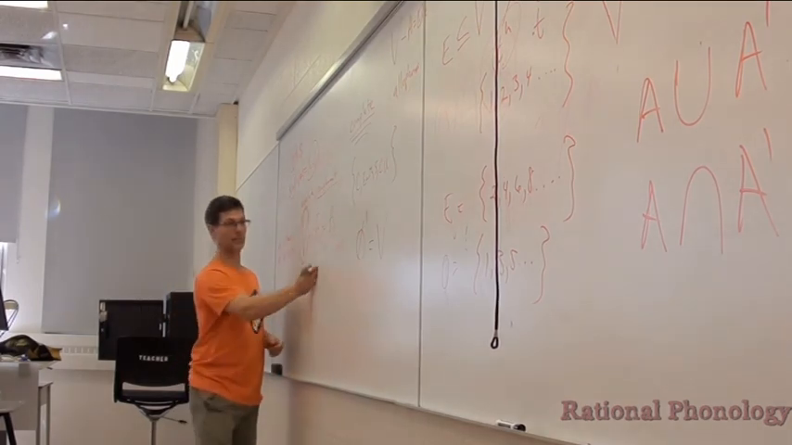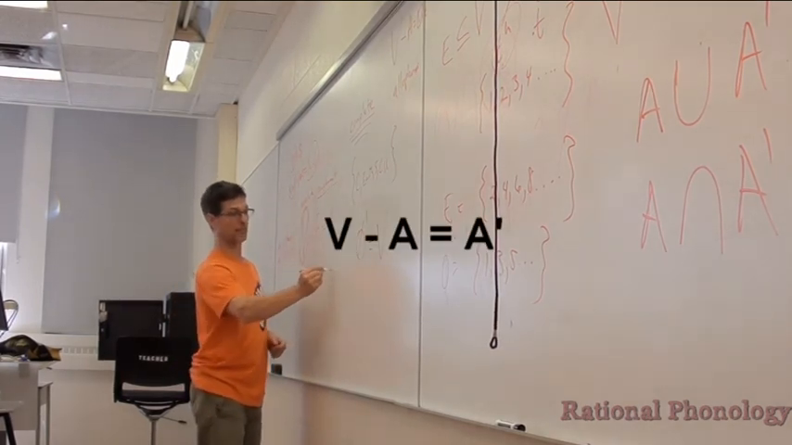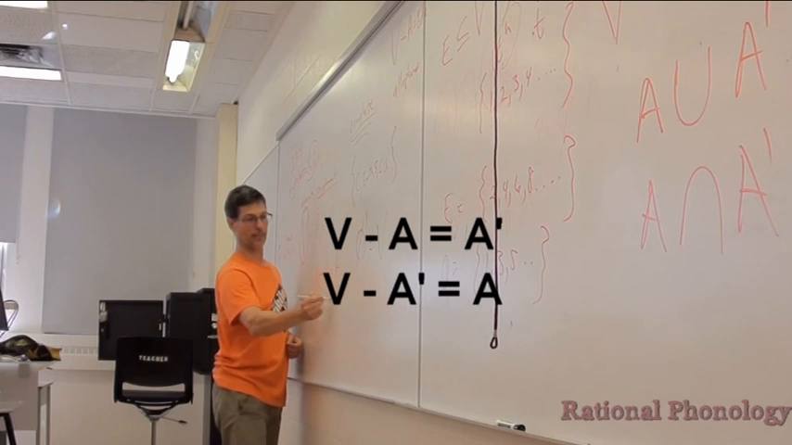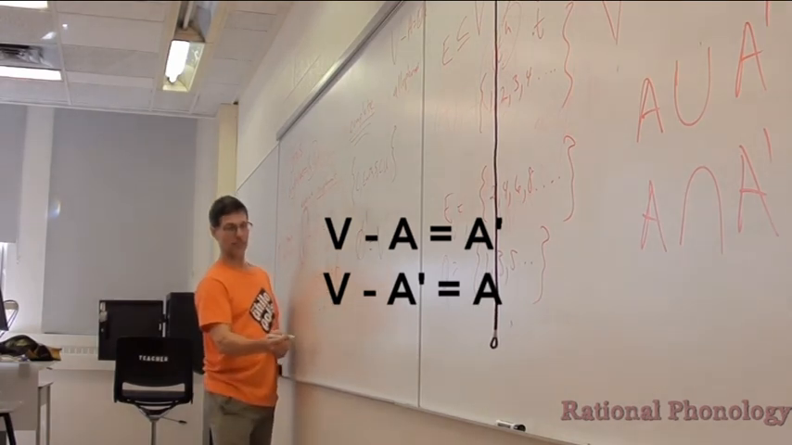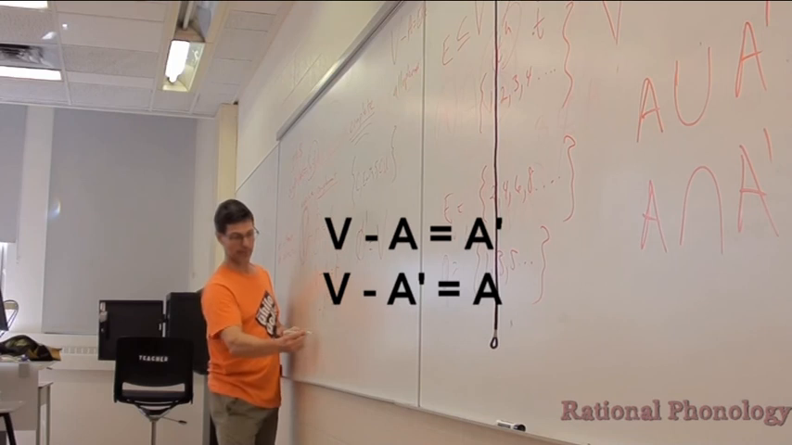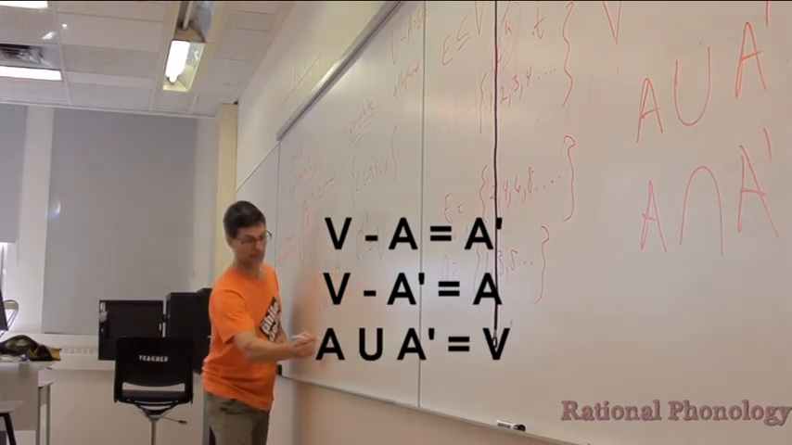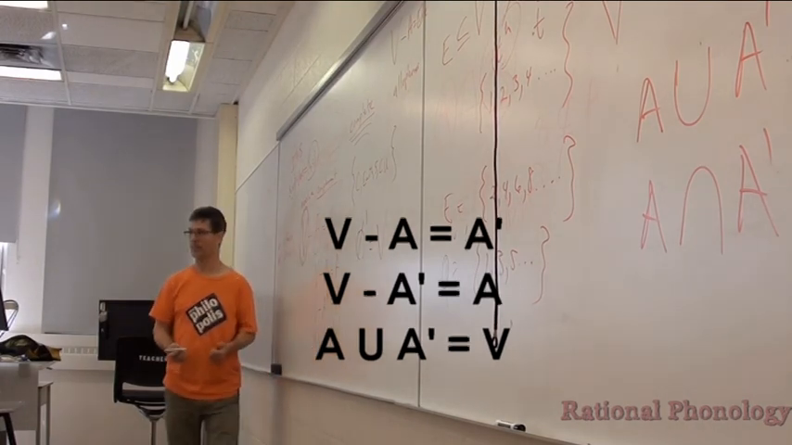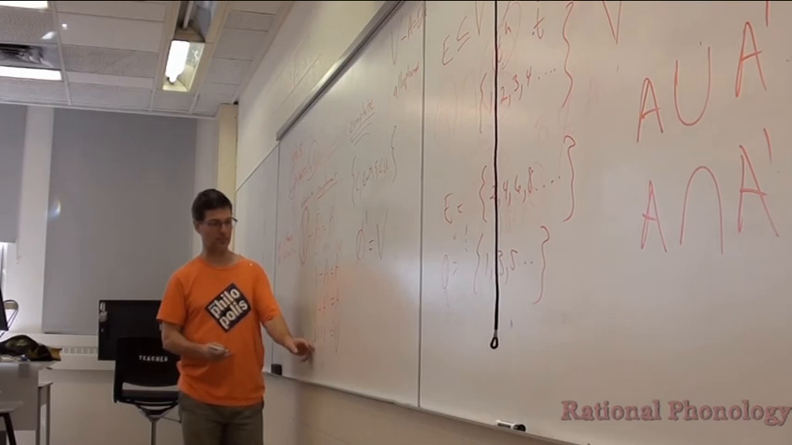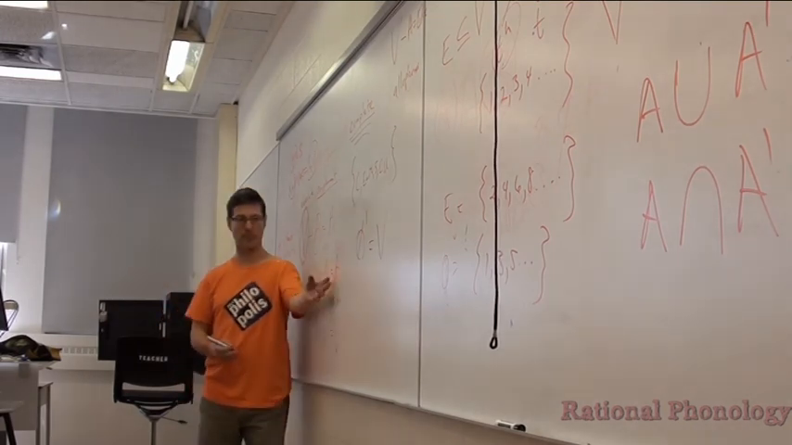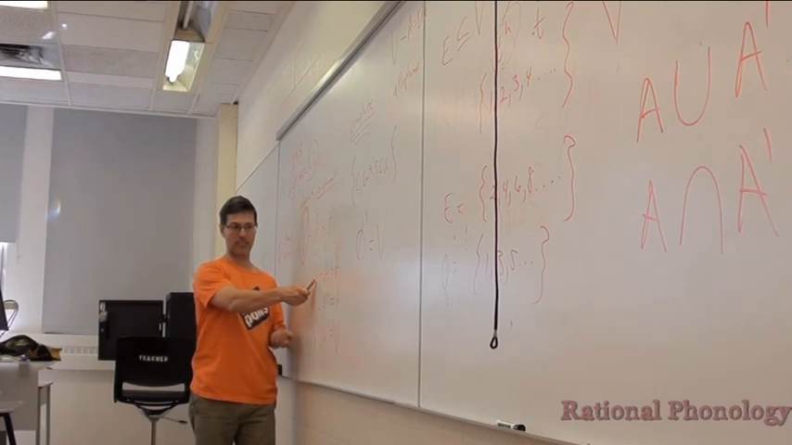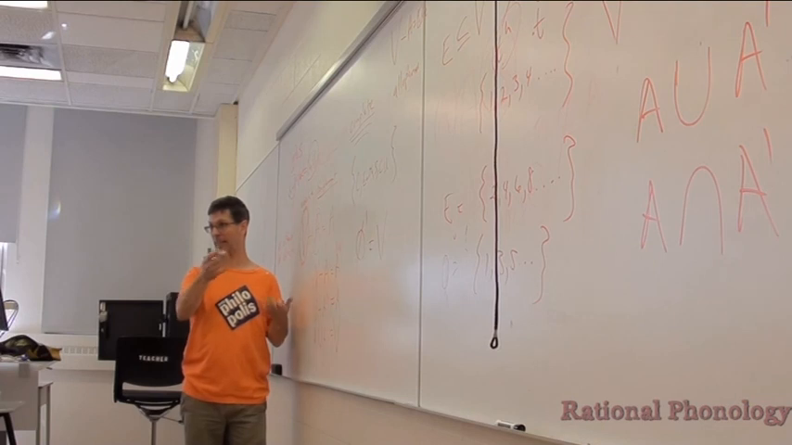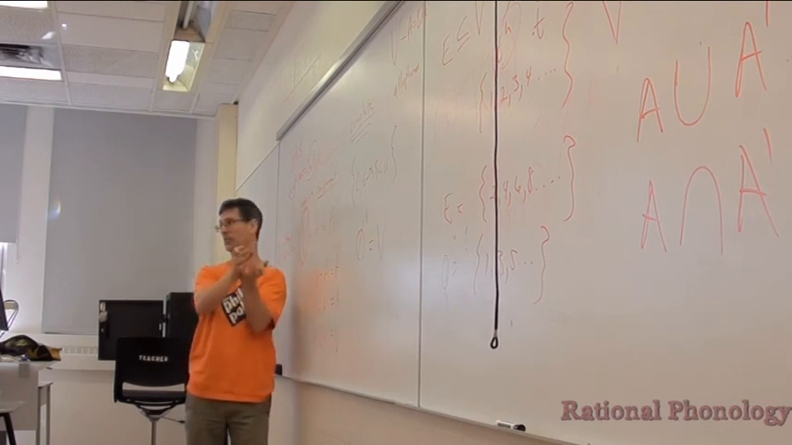Okay? So if we have V minus A equals A prime, and V minus A prime equals A, and A union A prime equals what? Everything. Right? So we don't have to worry about if this is a set of the letters of the alphabet. If these are all letters of the alphabet, so V is A through Z, we don't have to worry about Charles and Earth and whatever, anything that's not in the universal set. Right? So we restrict our universe of discourse.